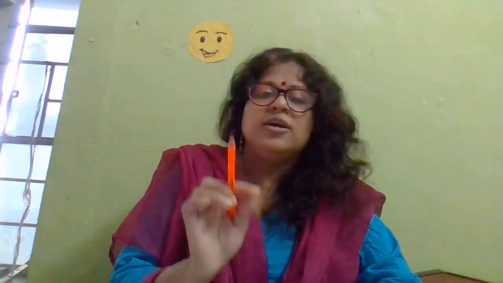Then the second gas is oxygen. 21% oxygen is found in the atmosphere. You all know all living beings inhale oxygen and exhale carbon dioxide. Oxygen is very helpful for us, and without oxygen we cannot live, and oxygen is helpful for burning things also. Without the presence of oxygen nothing can burn. Third is carbon dioxide. Carbon dioxide is very necessary because plants make their food in the presence of sunlight and carbon dioxide. In return, plants give us oxygen.